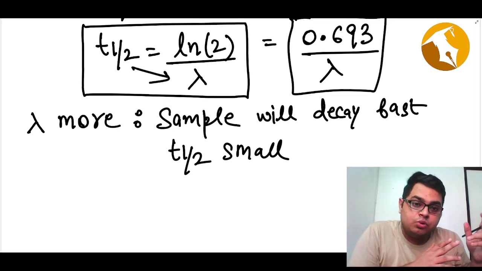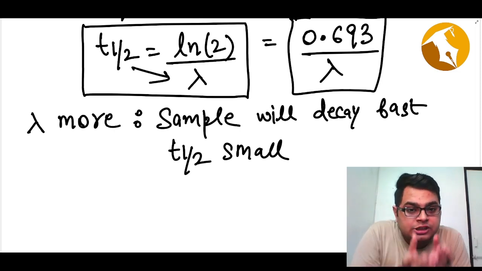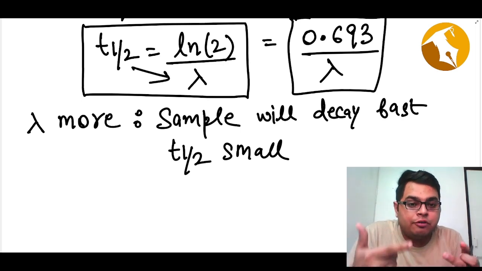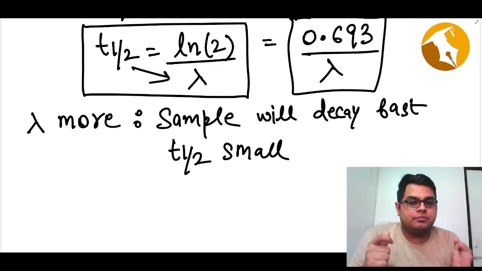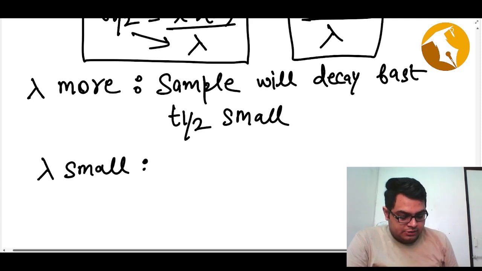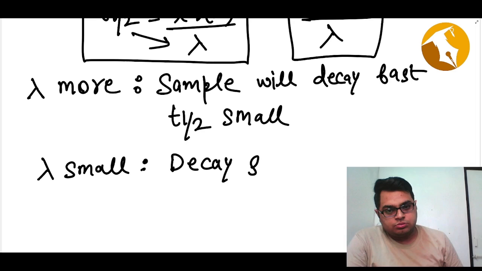So if lambda is more, decay is fast, because the half-life is small. Half-life is small means this sample will become half of it in very quick time. However, if the lambda is small, it will decay slow. The sample will decay slow.